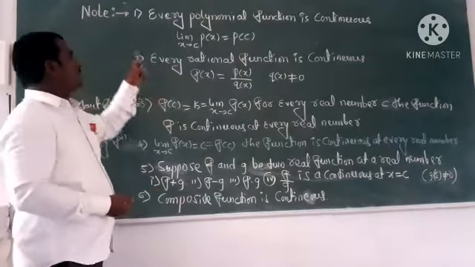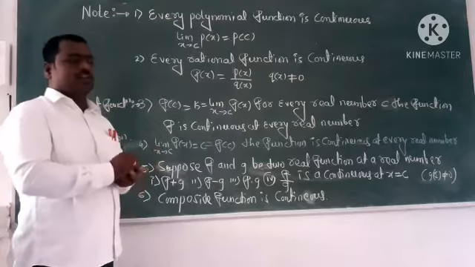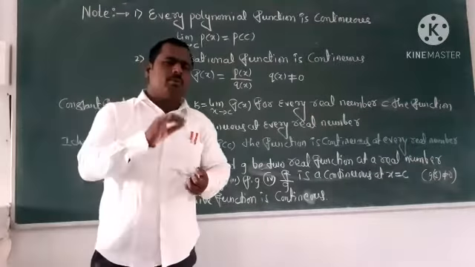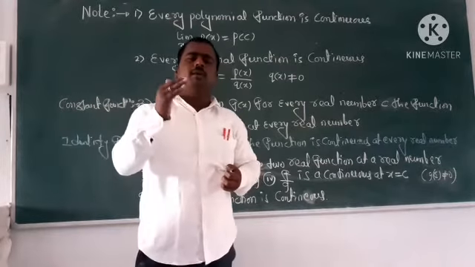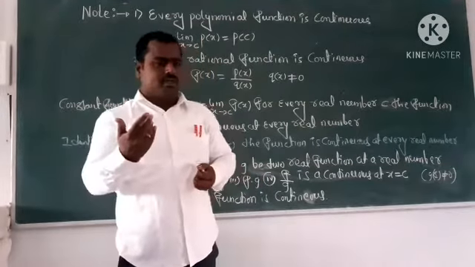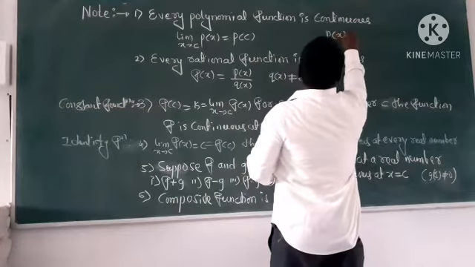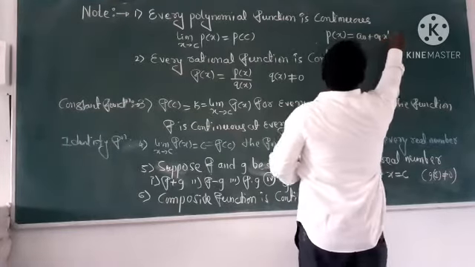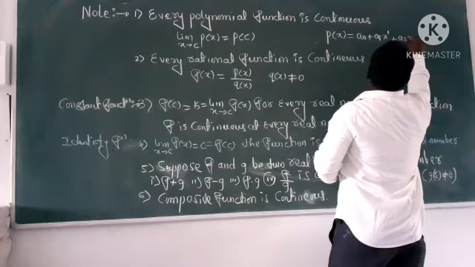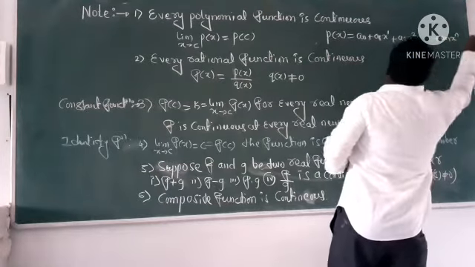So let us take the first one, most important: every polynomial function is continuous. Keep in your mind. What do you mean by a polynomial function? The function which expresses more than 3 terms. It means P of x is equal to a0 plus a1 x plus a2 x squared, and so on up to an x to the power n.